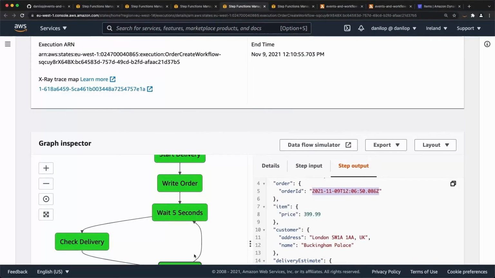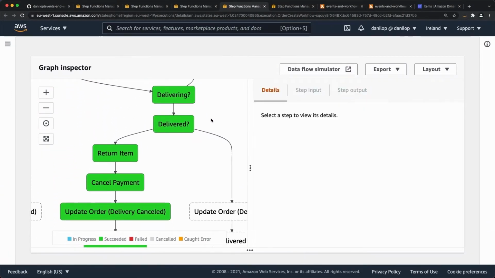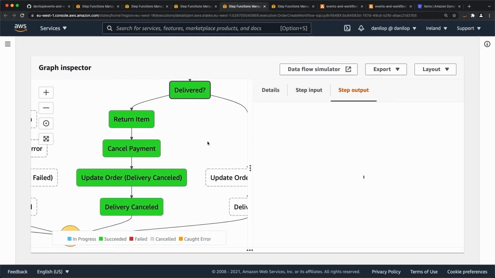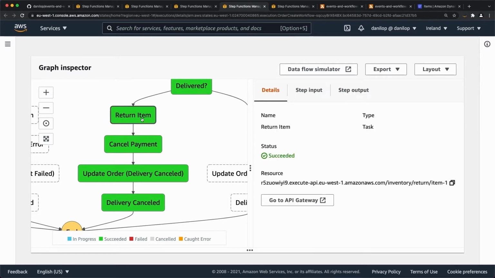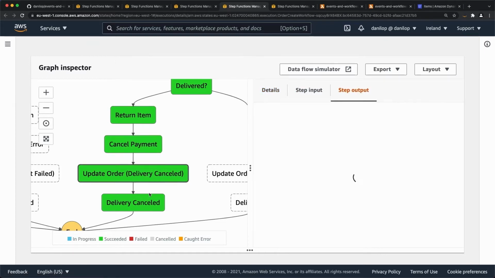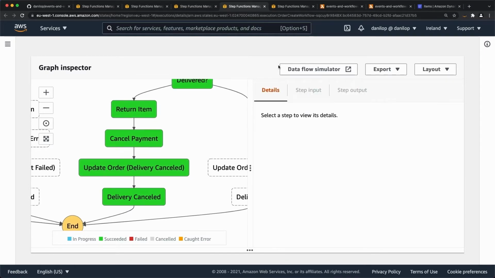If we go back here, we should see that the delivery loop completed. Has it been delivered? No. And in fact, we see that we start with compensating transactions, more compensating transactions now. This is the Saga pattern, so we need to return the item, cancel the payment on the database table, update the order, and then we reach the final state that the delivery has been cancelled.